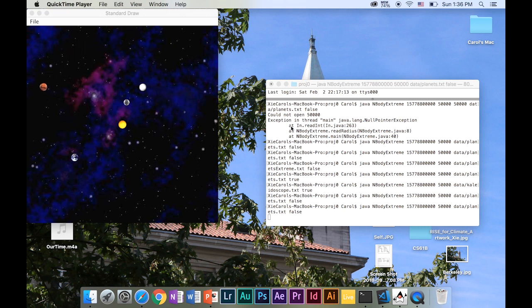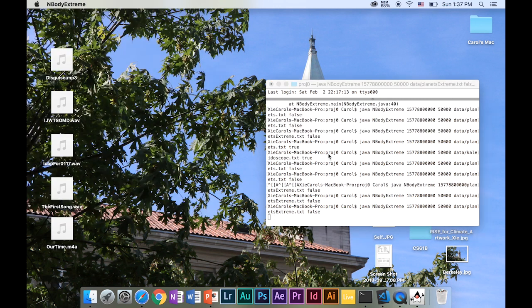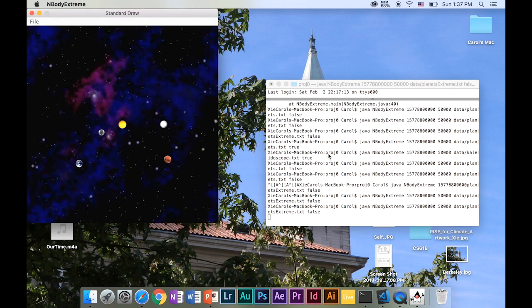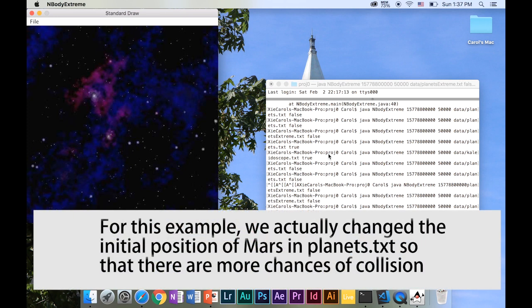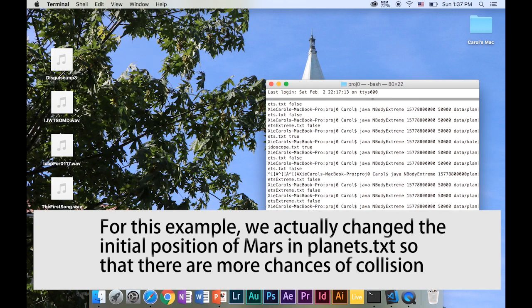However, as we're not satisfied with the normal version, we have a more extreme universe. And here it comes. Basically, we are not satisfied with the regular universe, and we would like to have some elastic collision happen in our universe. As you can see, now the Earth collides with Mars, and there is an elastic collision going on, and then the Earth crashes into the Sun, and everything flies away.